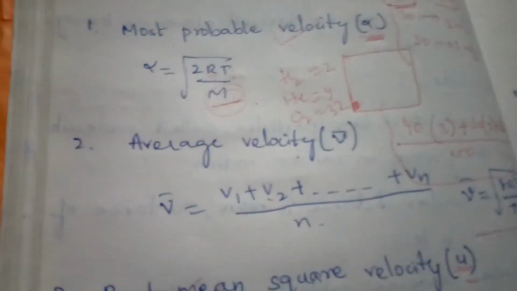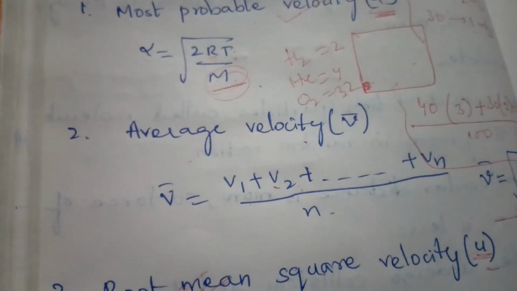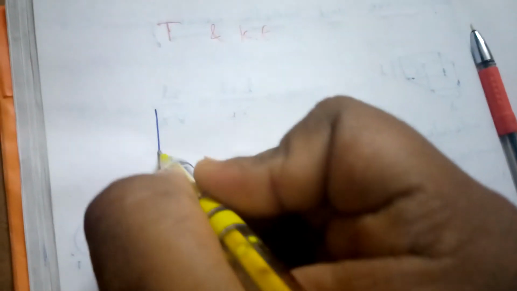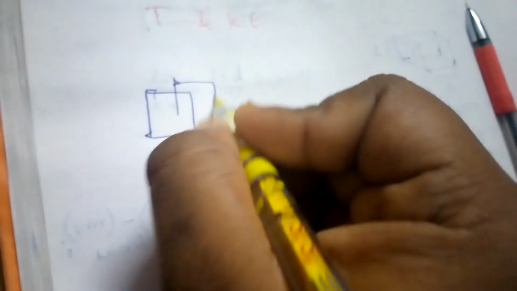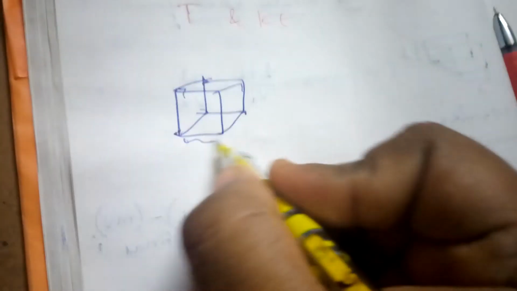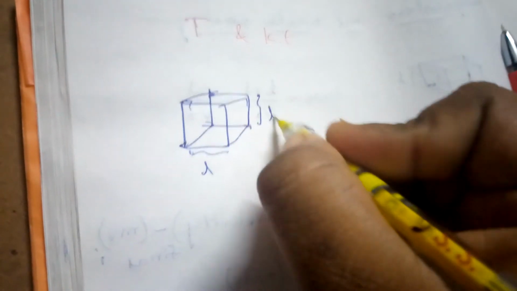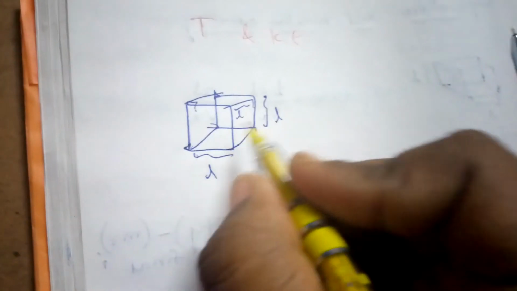Clear everyone? Now I want to derive the relation between temperature and kinetic energy. See here. Suppose we take one container, a cube, which has equal dimensions, and the length is L. All sides are equal, right?